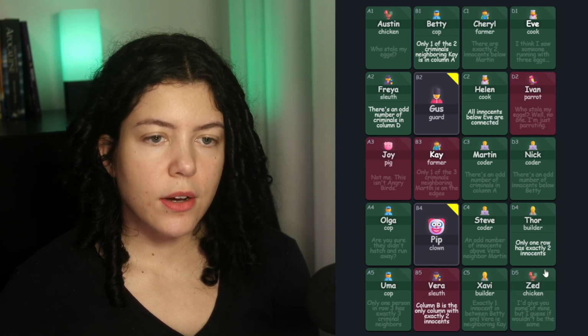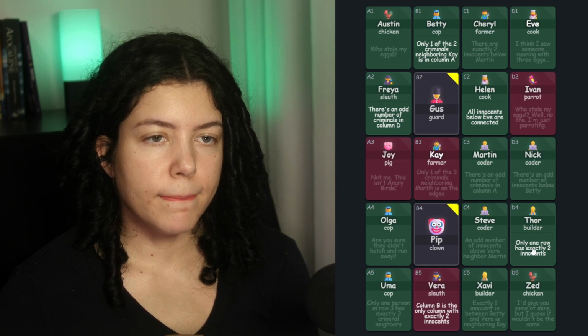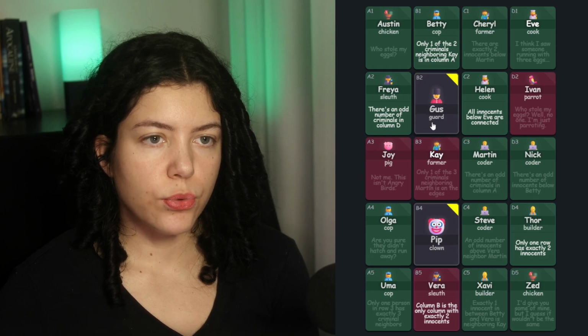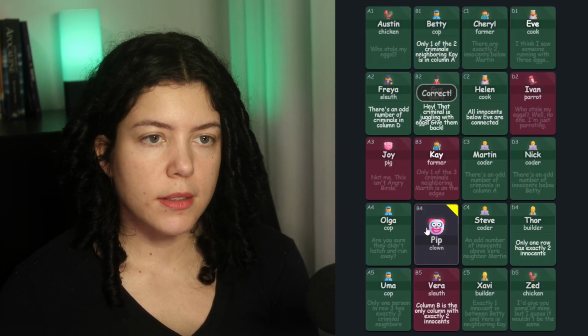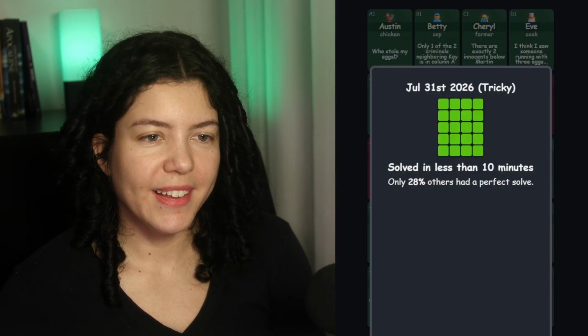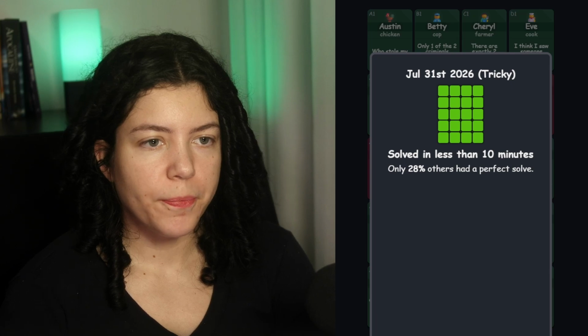Thor now says that only one row has exactly 2 innocents. It's row 3. So that means that row 2 couldn't have 2, and we need one more. That has to be Gus, which makes Pip a criminal. Okay. Very good. Only 10 minutes. Nice.